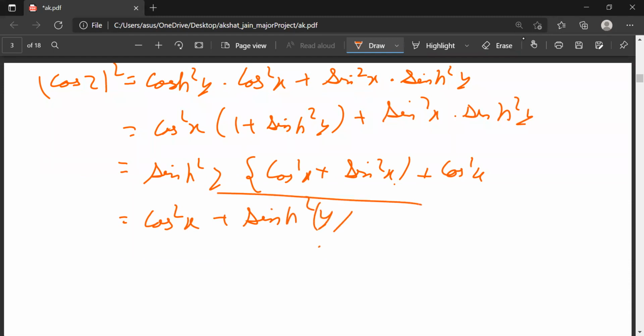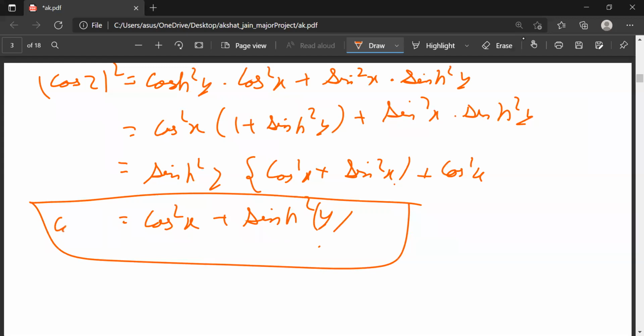Okay, |cos z| mod square. Another you can prove yourself.